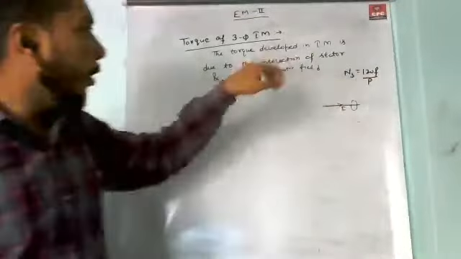This torque also depends upon the strength of the rotor magnetic field and the stator magnetic field.